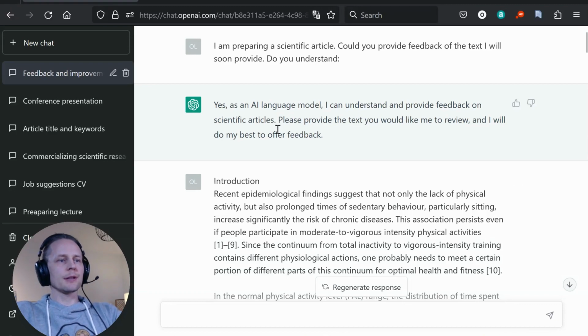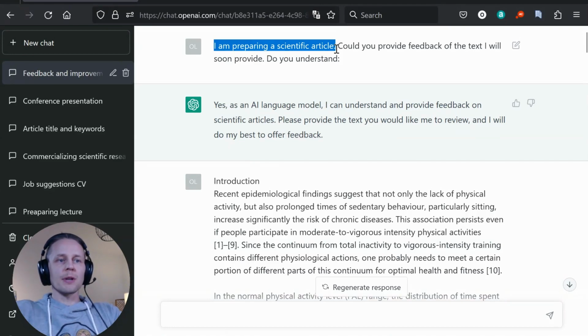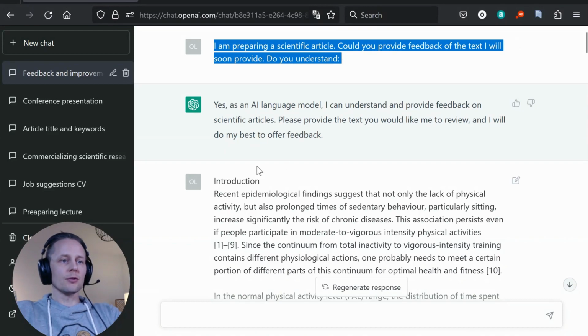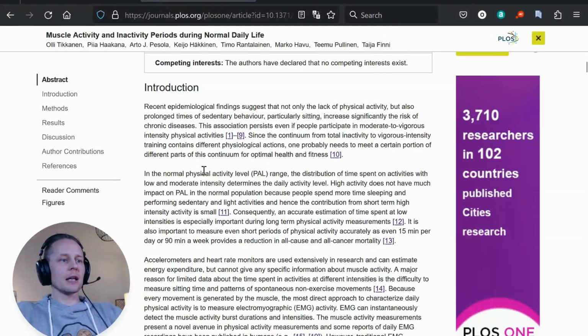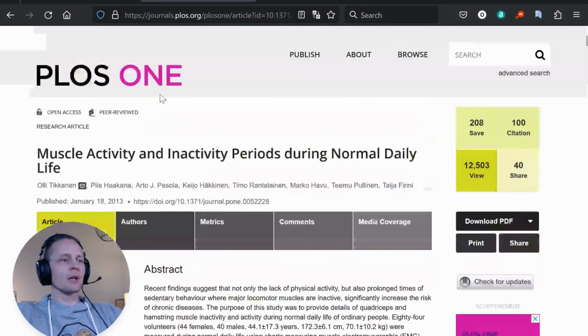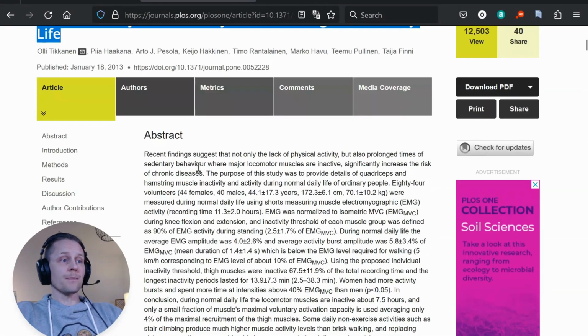in practice. Okay, so I'm here in the ChatGPT and I have already discussed in here just to save your time. So how I have been prompting ChatGPT, in this case, I am preparing a scientific article, giving a little bit of background. Could you provide feedback of the text I will soon provide? Do you understand? And it replies yes. And then I have copy pasted from our article titled Muscle Activity and Inactivity Periods During Normal Life.